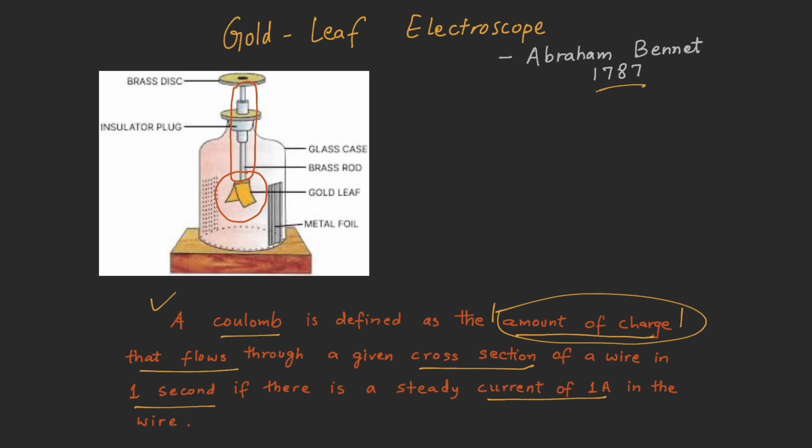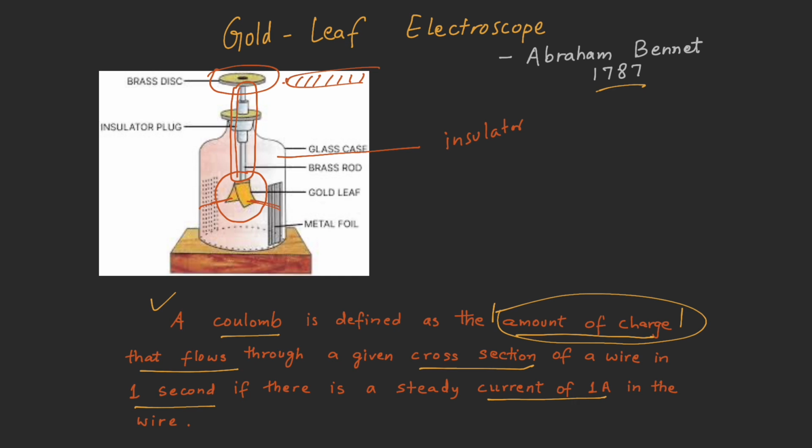We choose only a glass jar and not any other metallic jar just because glass is an insulator and we are dealing with charges, so it is shock proof. And the other thing is the glass jar is transparent, so we can see what is going on inside. On the top of this instrument there is a brass disc, and when any charged metal is touched to this brass disc, the charges flow inside and come to the gold leaves, and the charges are equally distributed in both the leaves.